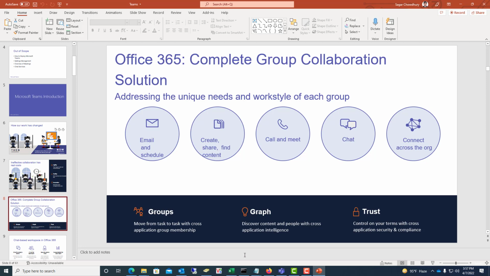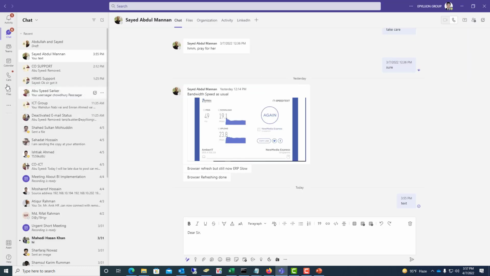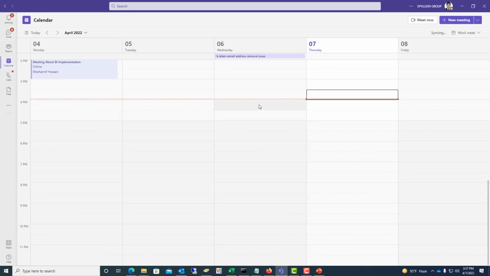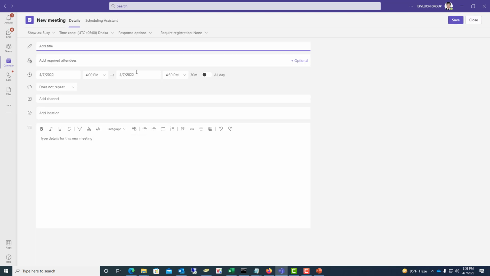Now I want to share how you can make a schedule for emailing. If you go to the Microsoft app and go to the calendar, you will get a window, and if you click new meeting here, you can arrange a meeting schedule from here. Say the meeting title is test, then you can add attendees.